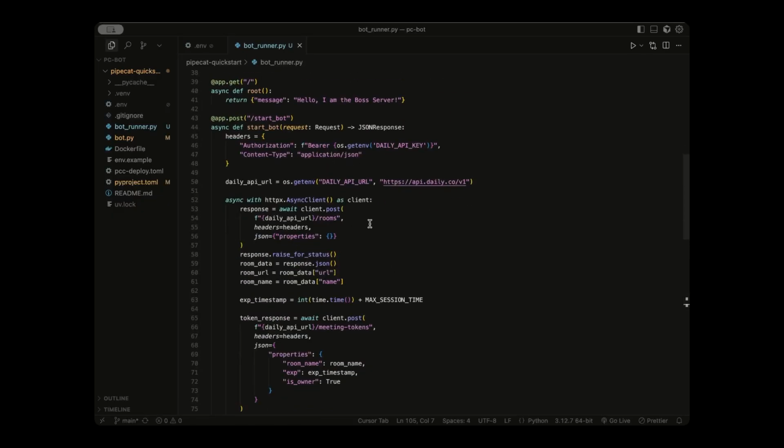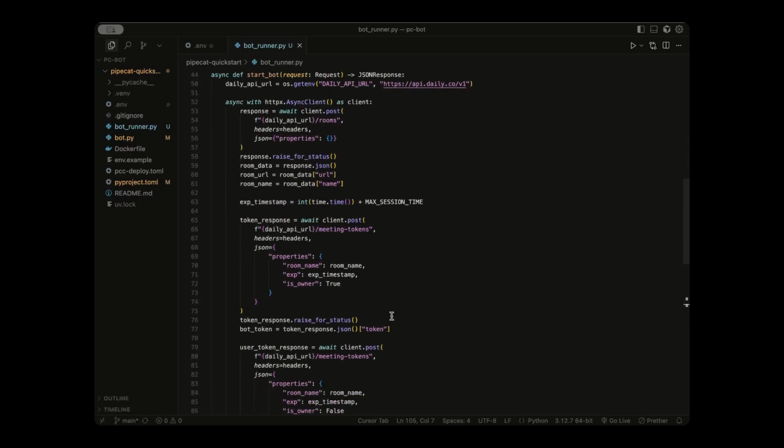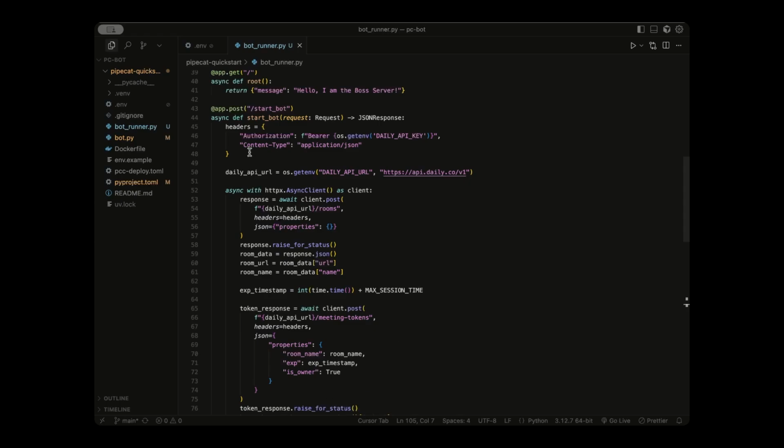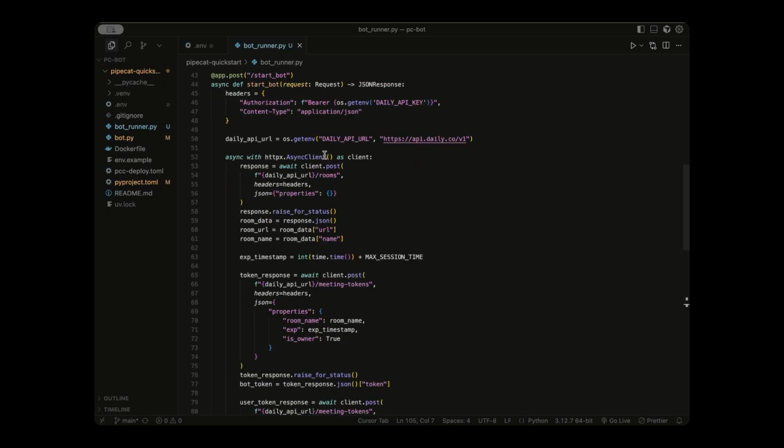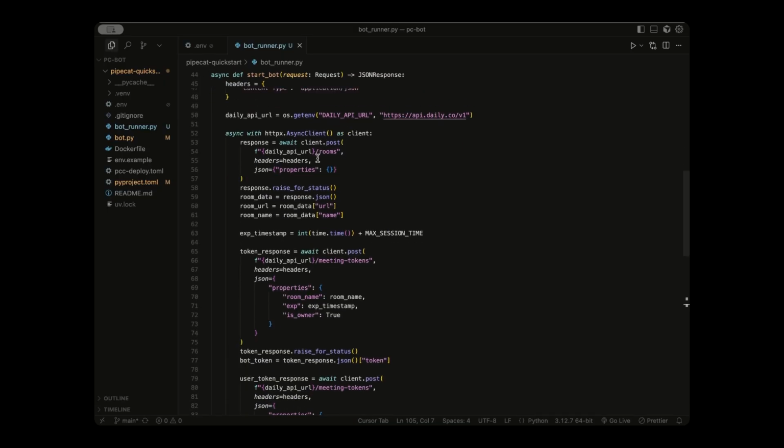So this function's main job is to send this post request, but in essence it's doing 3 separate tasks. So first we're declaring our headers for our API call. We are authenticating to the Daily API by passing it our API key and then letting it know we are passing some JSON data. And then it sets up our asynchronous client and it calls a post request to the rooms URL, passing in the headers and empty data. So what this does is it's creating a room. So then we have our response in this variable and we extract our room data, URL, and the name like so.